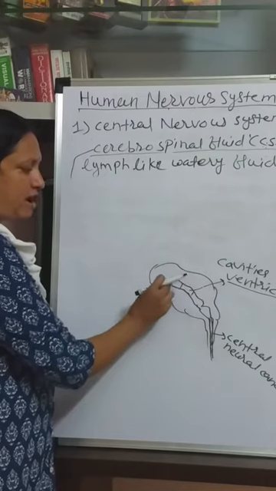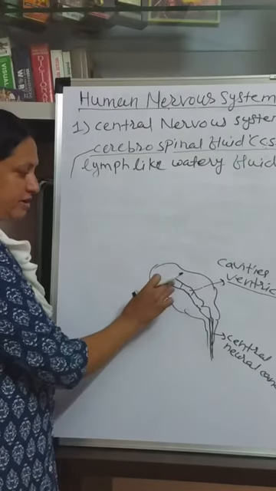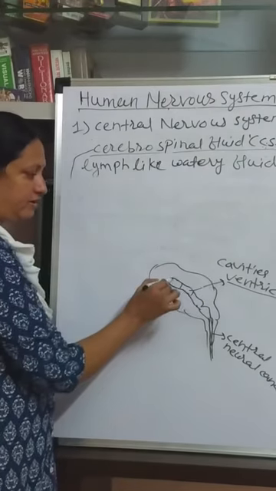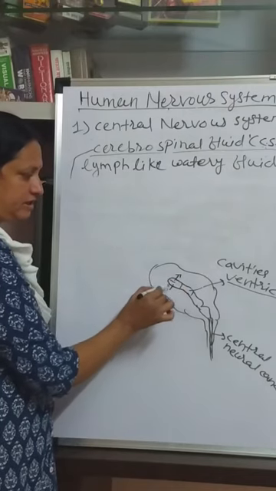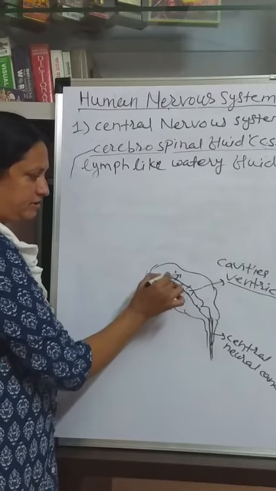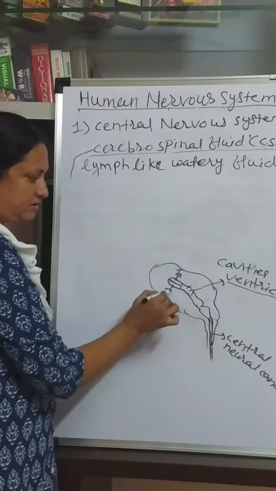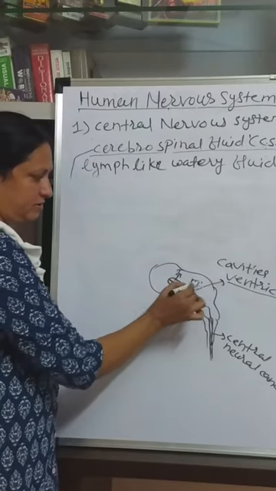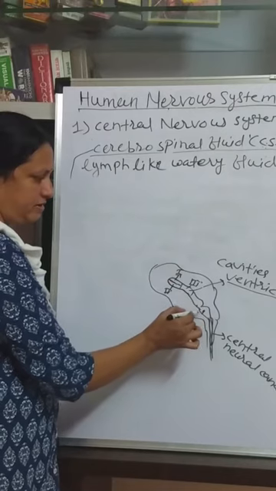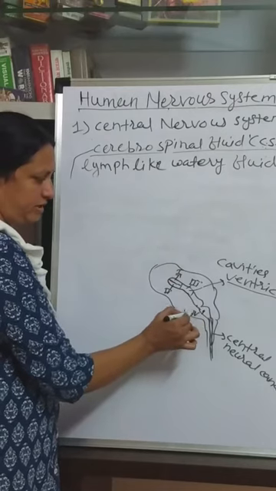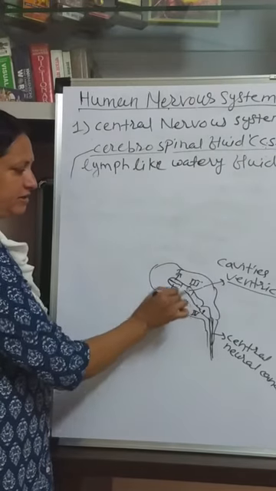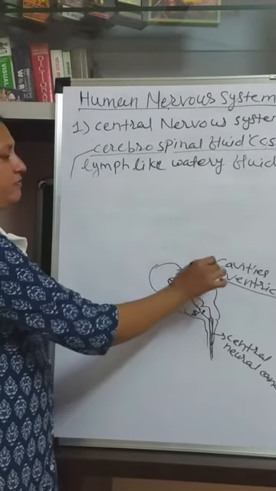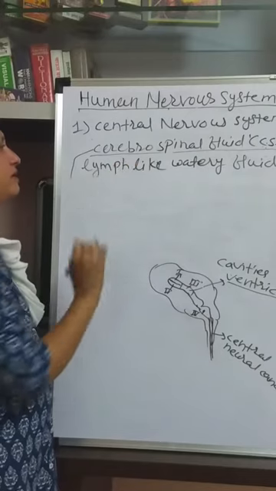It is hollow, inside there are small cavities, and those cavities are called ventricles. This is the first ventricle, then this is the second ventricle, then third. Suppose this is the first, second, third, and here it is the fourth ventricle. So there are 4 ventricles in the brain, and these cavities are filled with cerebrospinal fluid.